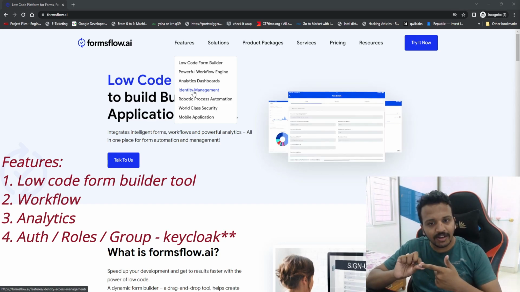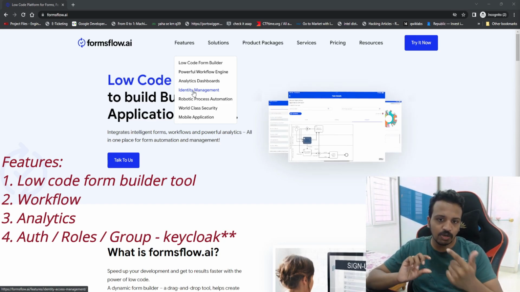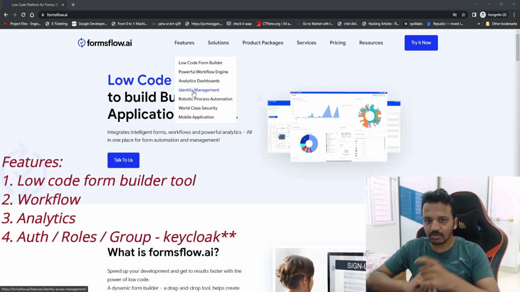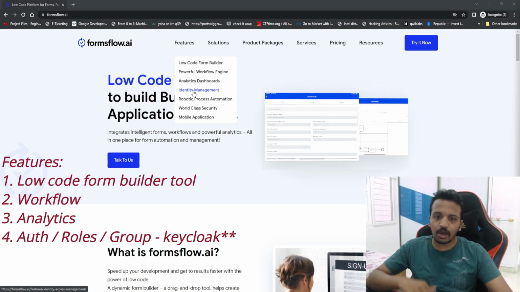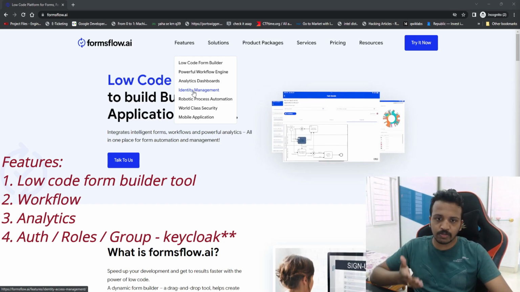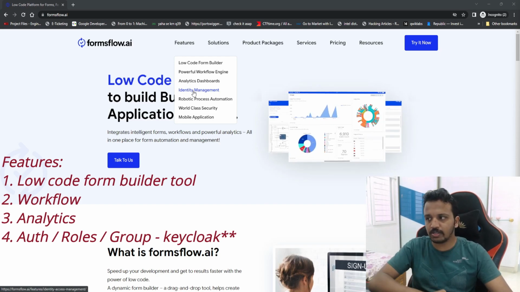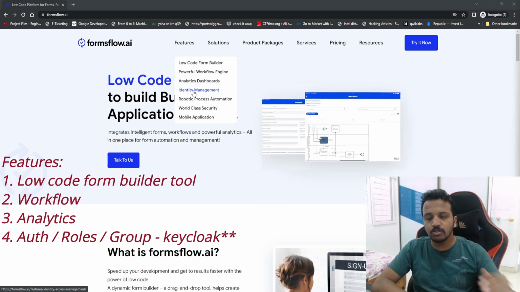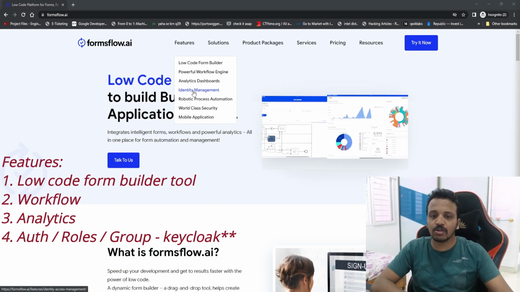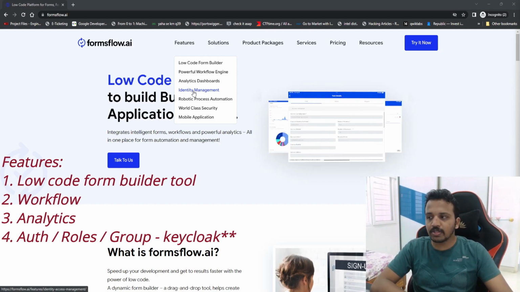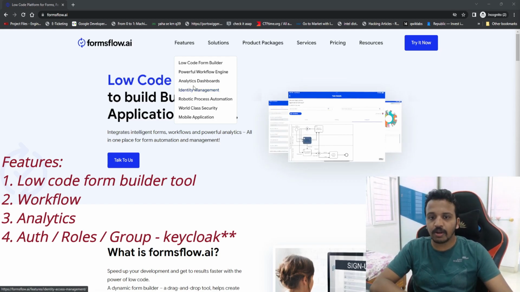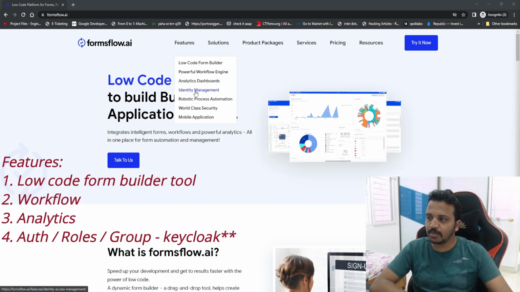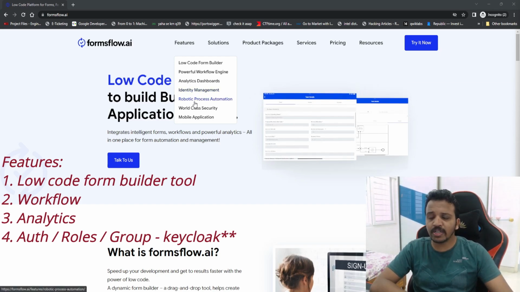For when we are creating the workflow, we can assign the task to a group. So even in the workflows, we can use the same thing. So we are going to see how we can create users, manage groups, create groups, and all such in the identity management. So Formsflow.ai is making use of Keycloak, which is going to help us with the security and this identity management. Next, we have robotic process automation.